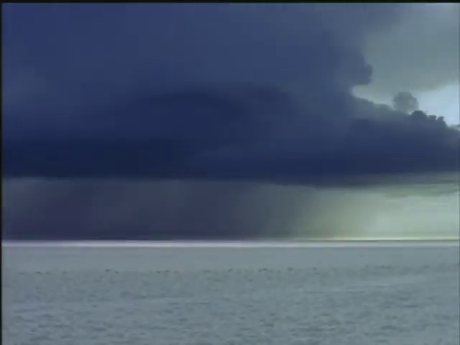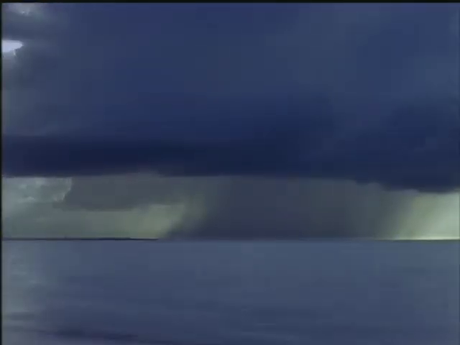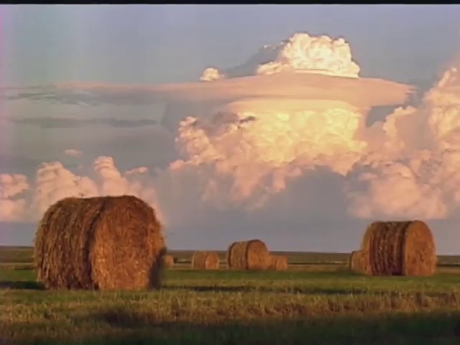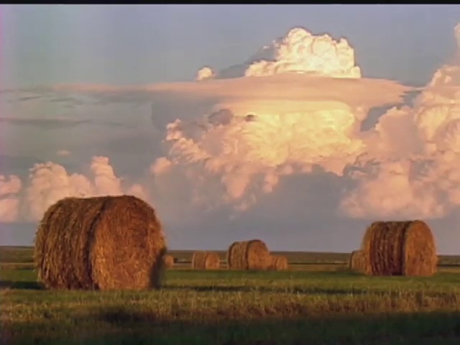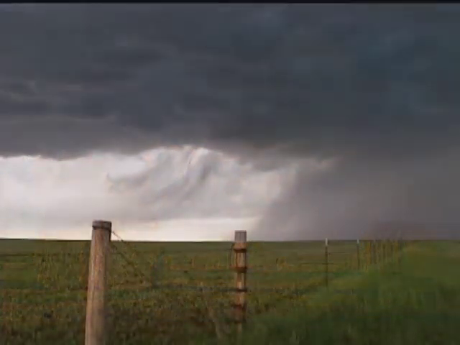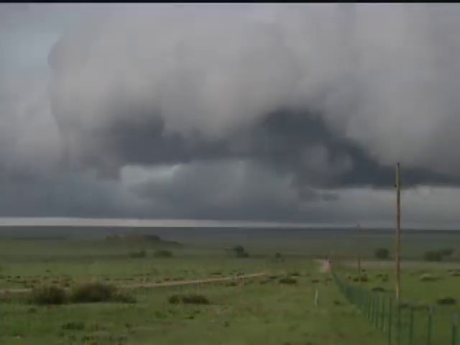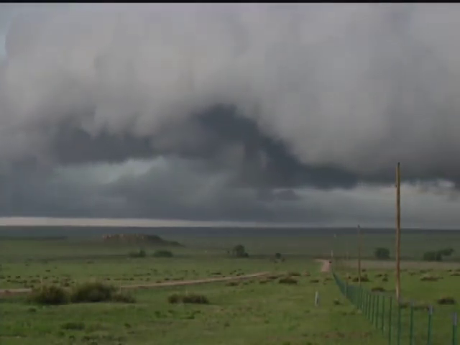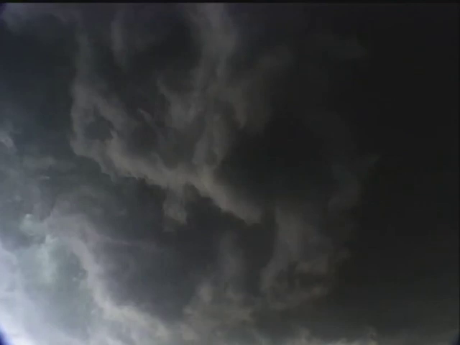Fronts are an important part of weather forecasts. Fronts are formed when warm air masses and cold air masses come together. These fronts can be cold or warm. A cold front is created when a mass of cold air forces itself underneath warmer, lighter air. The cold air pushes the warmer air out of the way. This often brings dramatic changes in the atmosphere, such as heavy clouds and violent storms.